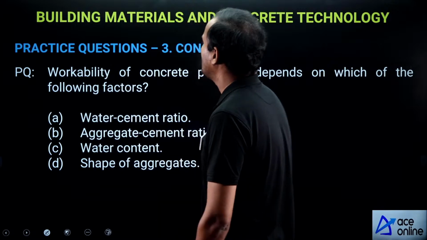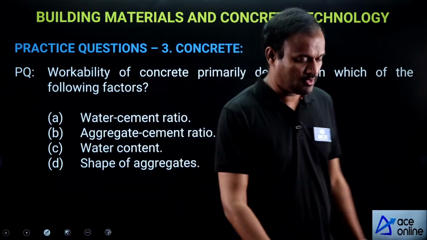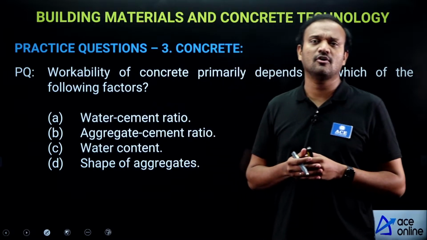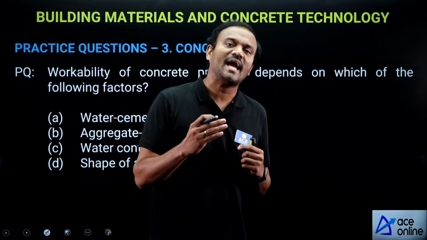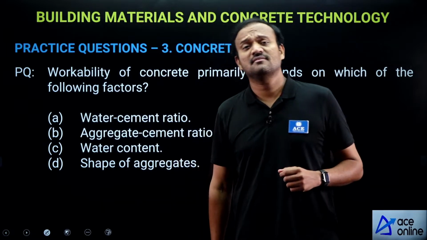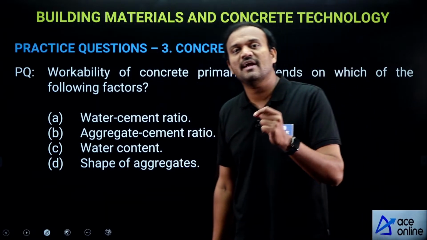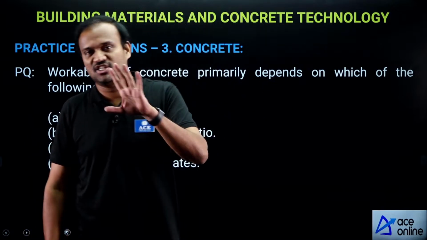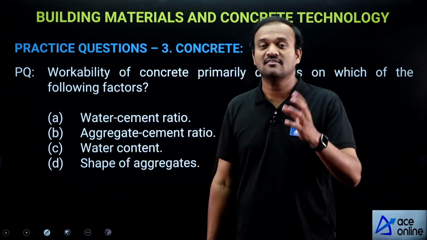Next, workability of concrete primarily depends on which of the following factors? Very important question. Workability of concrete. First of all, what is workability of concrete? How easily concreting can be done is called workability. The definition goes like this: the ease and homogeneity with which a freshly prepared concrete can be mixed, placed, compacted and finished. How easily you can do these concreting tasks, that is called workability.